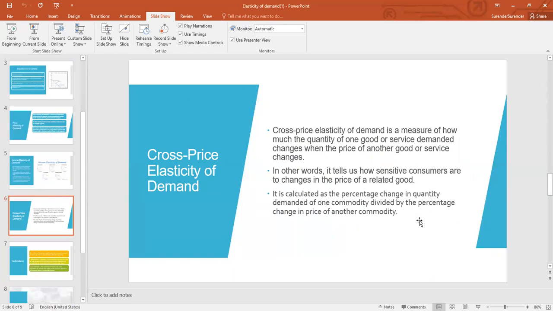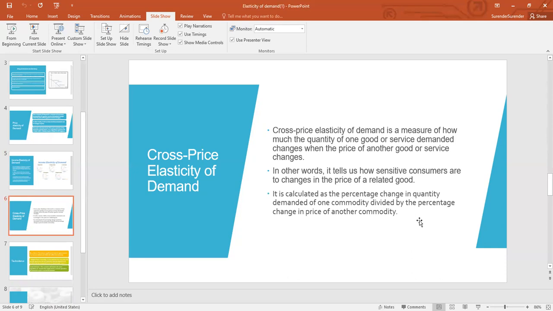Now moving further, talking about cross price elasticity of demand, it is a measure of how much the quantity demanded of one good or service changes when the price of another good or service changes. In other words, how sensitive customers are to a change in the price of related goods.